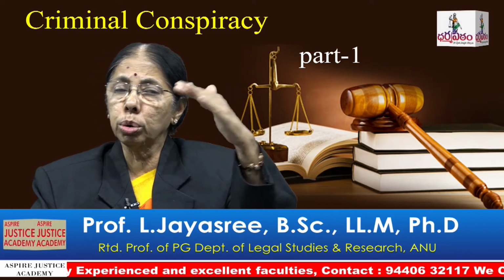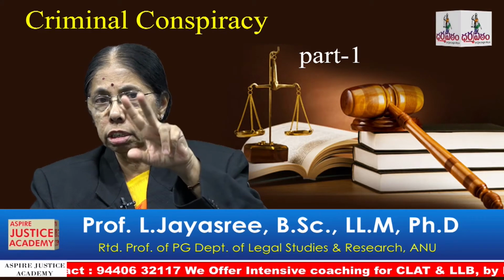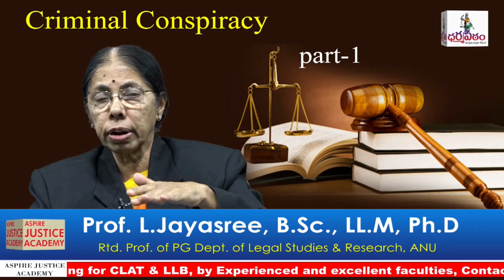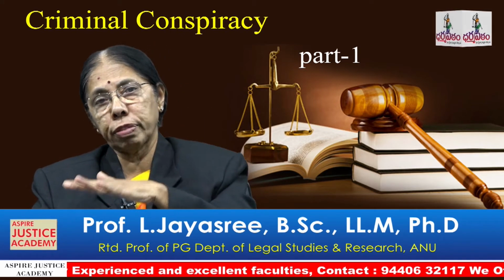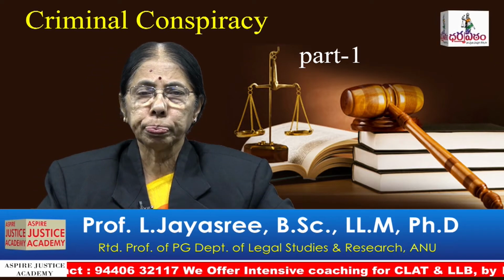So we can say that these are the other two types of conspiracies. One is agreement to do an illegal act, or agreement to do a legal act by illegal means. This is one type of classification. From the proviso, agreement to commit an offense, and agreement to commit other than offenses. This is the other type of classification.